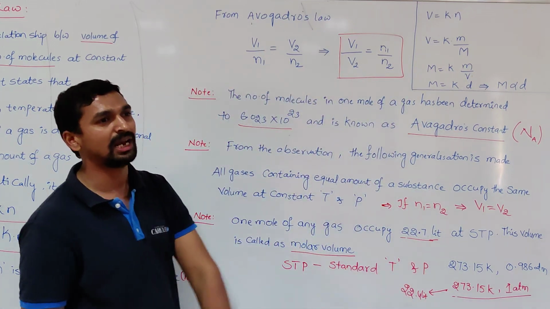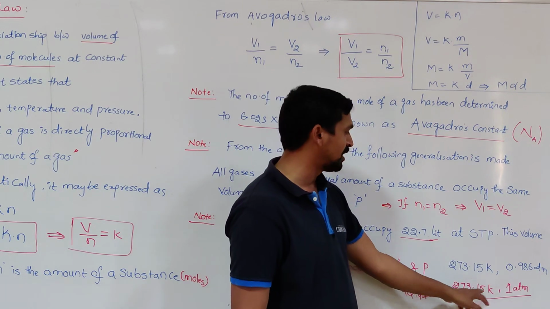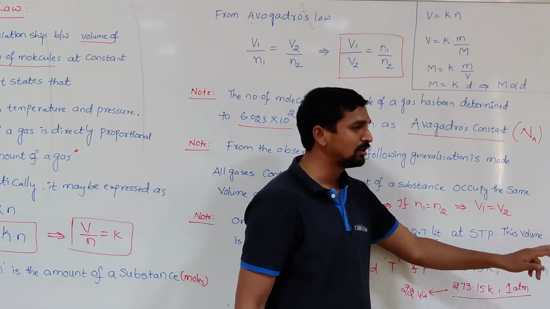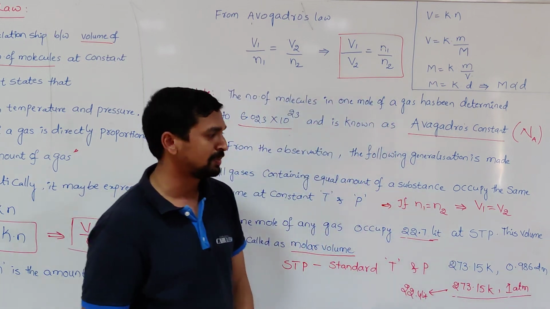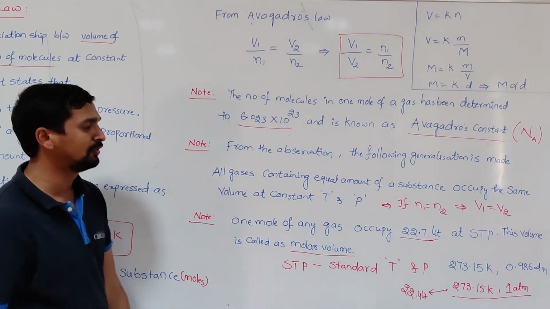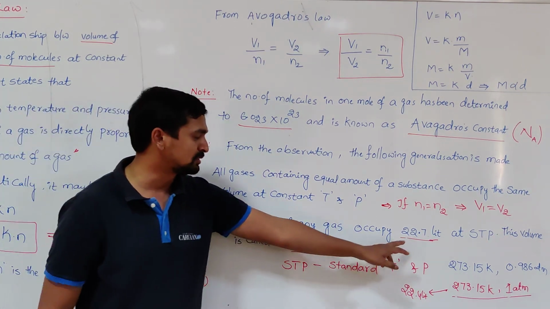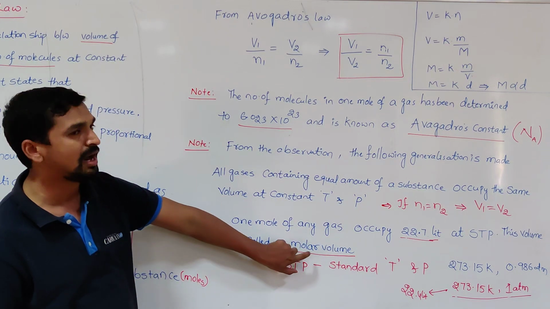But in most calculations, the temperature is taken as 273.15, but instead of 0.986 atmosphere, the pressure is taken as 1 atmosphere. If we substitute this value, what do we get? 22.4 liters. That's why either this 22.7 or 22.4 liters is simply called the molar volume.